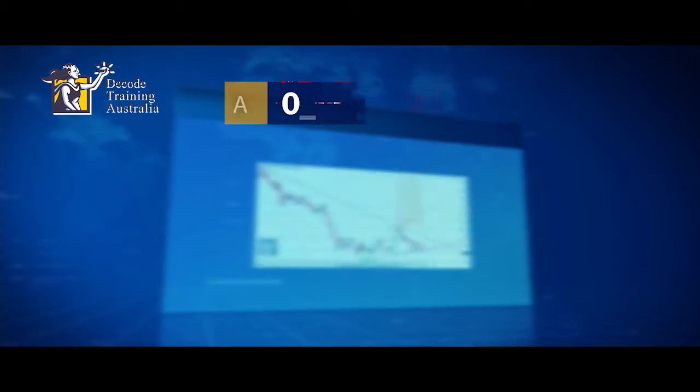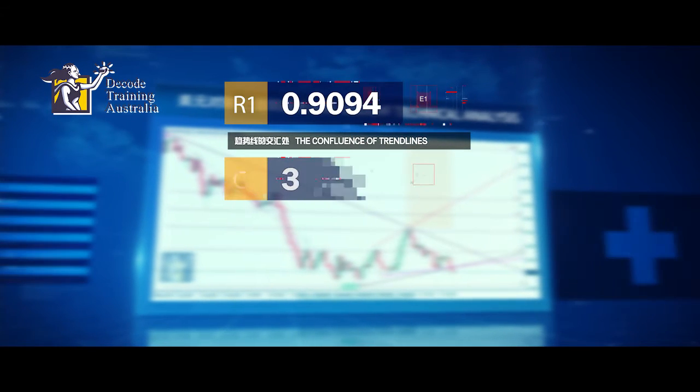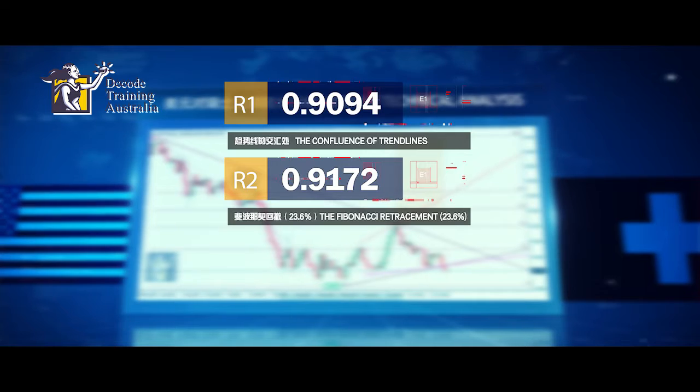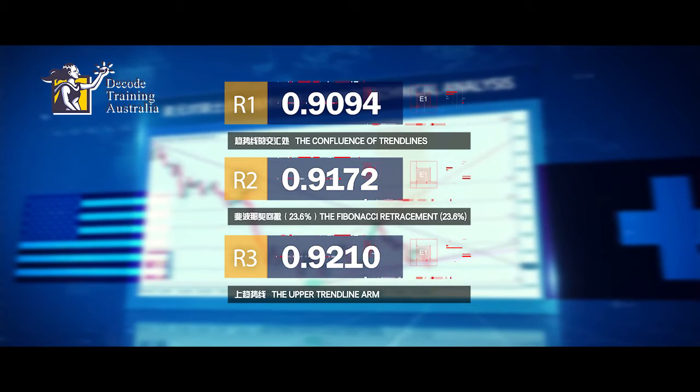Again, looking at the charts, you'll see the following resistance levels, which may prove difficult to overcome. Resistance 1 is at 0.9094, which is the confluence of trendline arms. Second resistance is at 0.9172, which is the 23.6% Fibonacci retracement. And finally, the third resistance is at 0.9210, which is the upper trendline arm.